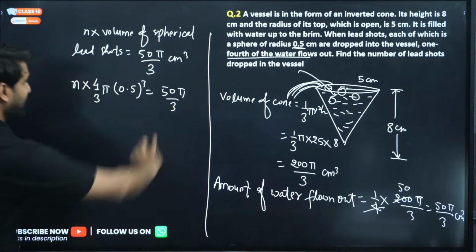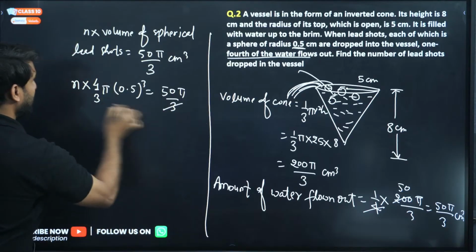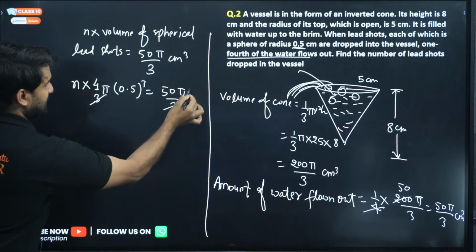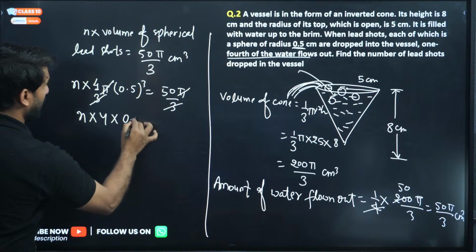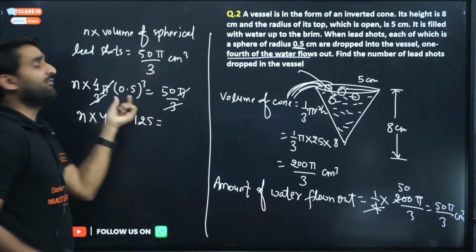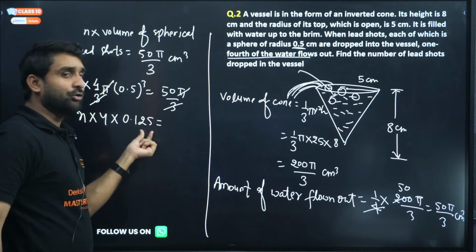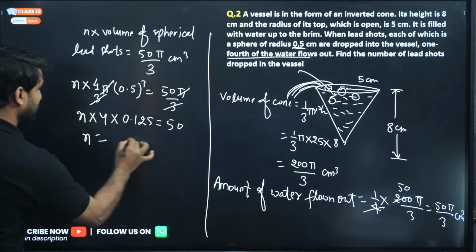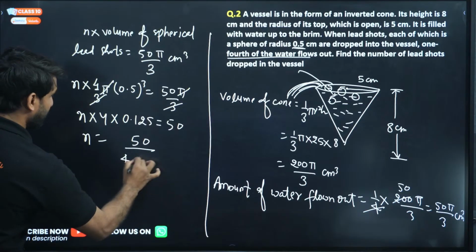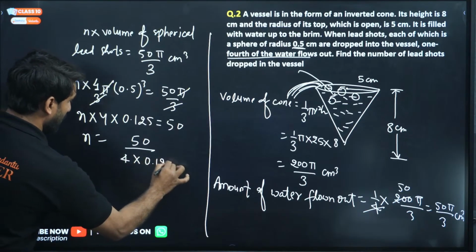Now can we solve this? So this 3 is cancelled by this 3, and this pi is cancelled by this pi. So n into 4 into 0.125, since 0.5 whole cube will be 0.125, is equal to 50. Is it clear? So n equals 50 divided by 4 into 0.125.